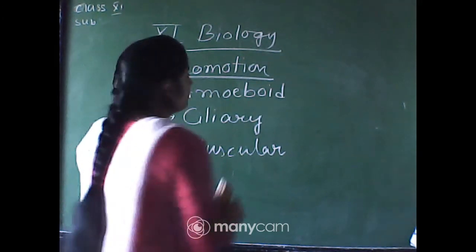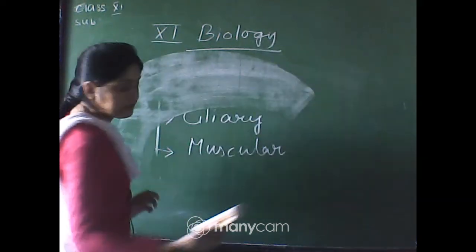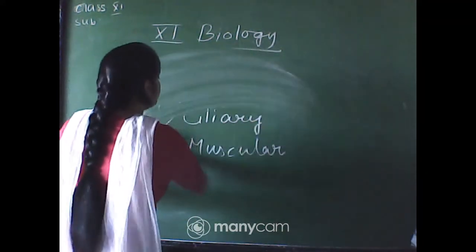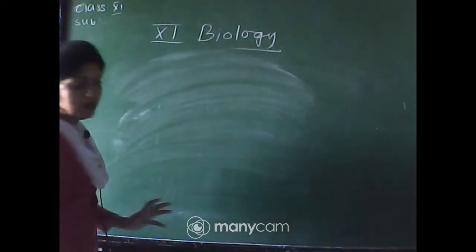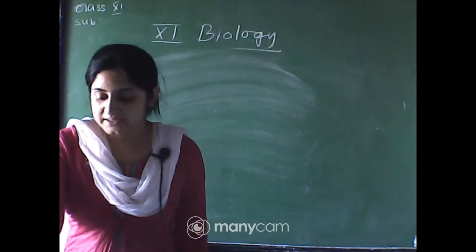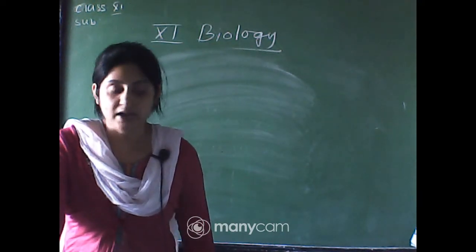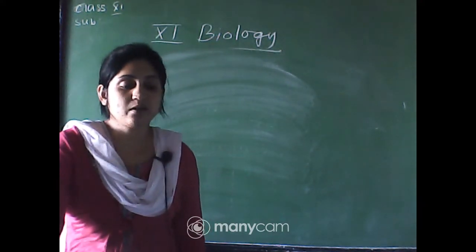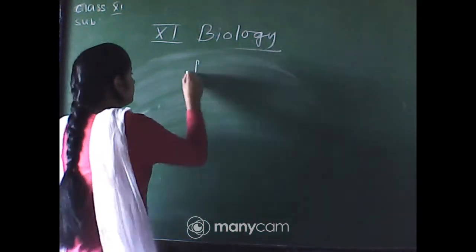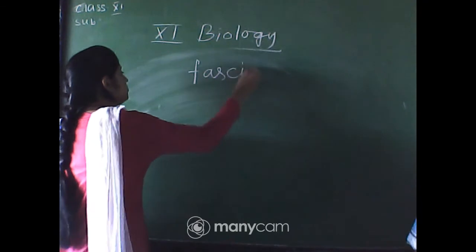So muscle fibers are connected in our body by which layer? That is fascia, okay. Muscle fibers are bound with each other by the fascia, that is a connective tissue layer. The collagen present around our muscle fibers is known as the fascia. Fascia is a collagen.